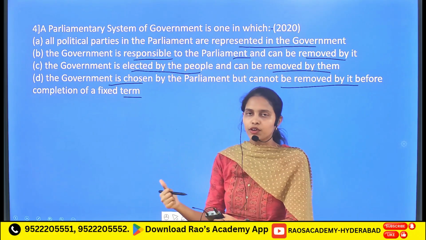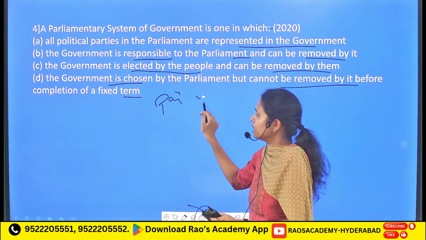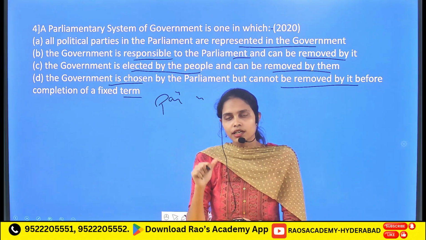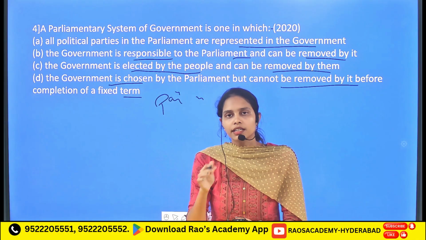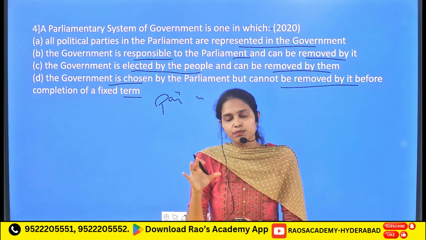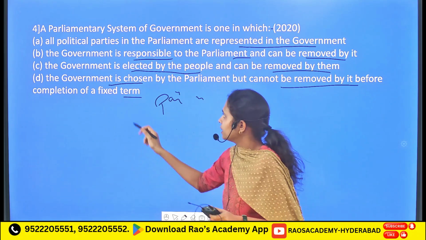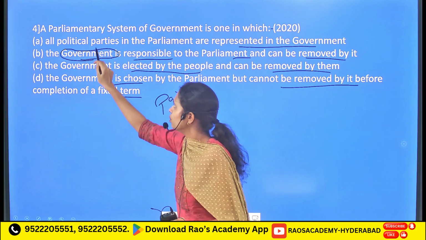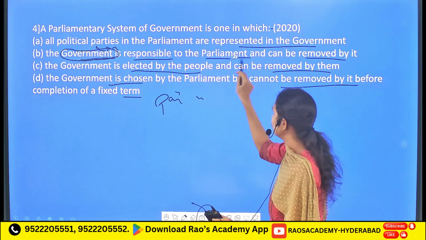As I told you before about this parliamentary system of government, the foundation stone of this type of government is that the executive is completely responsible to the legislature. That's what statement B refers to. Here the government refers to the executive. This executive is responsible to the legislature.